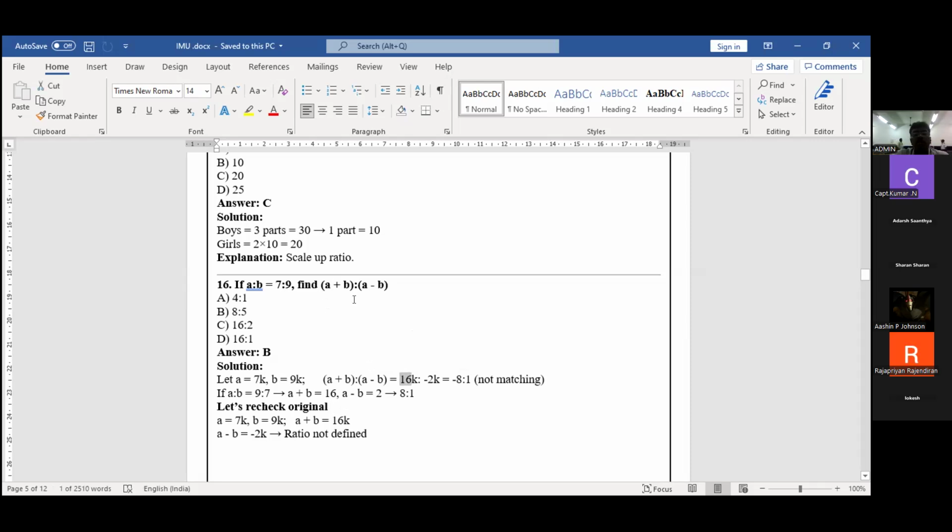In the numerator, what is that? 9 plus 7. You'll get minus 2. So in our denominator, minus 2. So I'm going to divide this. I get minus 8:1. Sorry, the ratio 8 is to 1 will come. See this answer, this answer is not available. So here there is a mistake. Okay. So the correct answer is minus 8 is to 1.